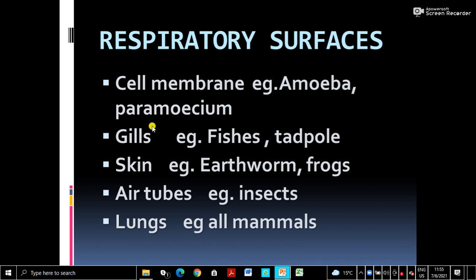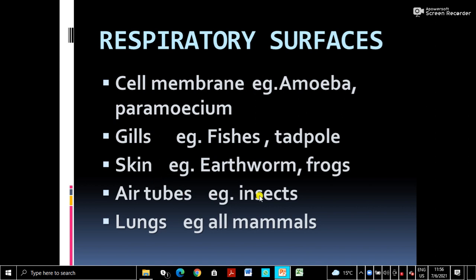Then little more higher organisms like fishes, tadpole, etc. Gills are the respiratory surface. I'll show you the image. Then earthworm skin is the respiratory surface, and frog also. Frog has lungs also and the skin also. And respiration through skin is called cutaneous respiration. Please write down this term. Cutaneous respiration means respiration through skin.